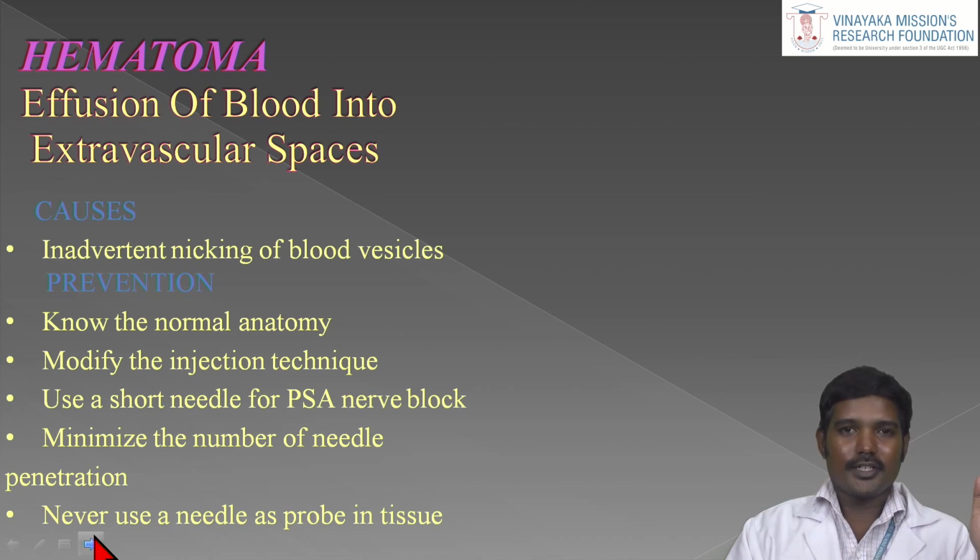Modify the injection technique. Once we know this place is prone to hematoma and some blood vessels are easily torn, we want to use other techniques. So we modify the technique. Use a short needle for the PSA. As I just told, for the posterior superior block only 16 millimeters is our depth of penetration. For that purpose we use a short needle to avoid this hematoma.